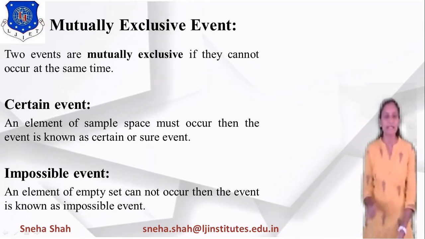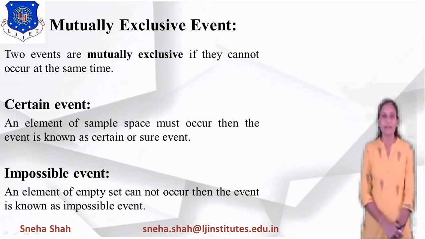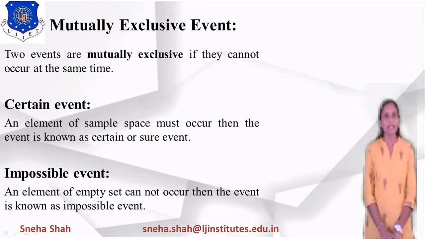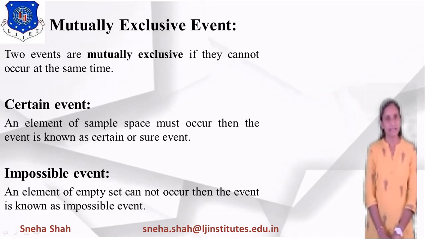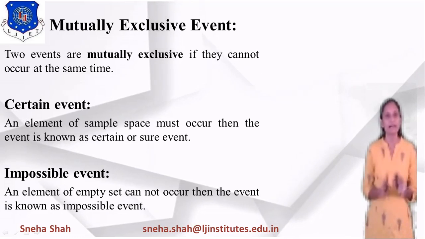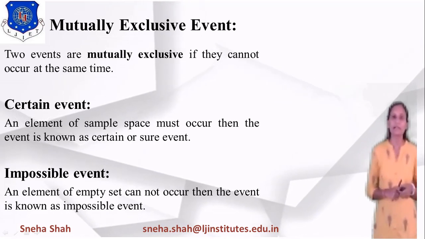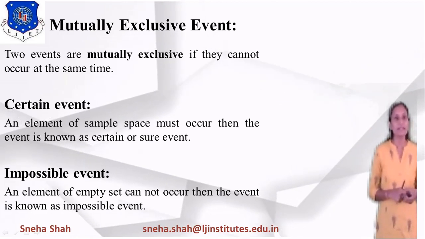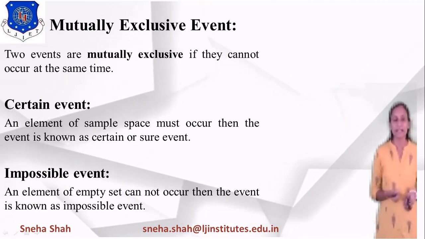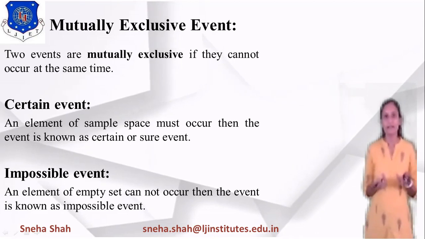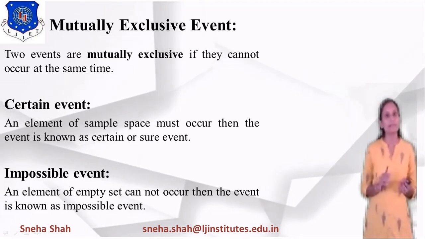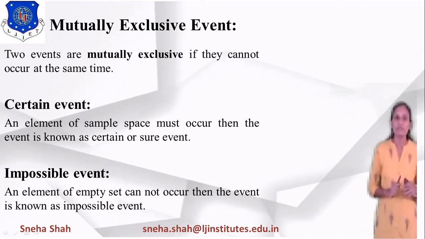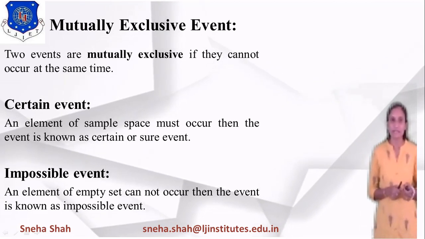Suppose I am tossing a die, then the output may be 1, 2, 3, 4, 5 and 6, right? If I define event A equals 1, 2, 3, 4, 5, 6, then it will surely occur, so this kind of event is considered a certain event. But if I define event B equals 7, 8, 9, 10, then it cannot occur, because on the die there are only the possibilities 1 to 6, right? So this kind of event is considered an impossible event.